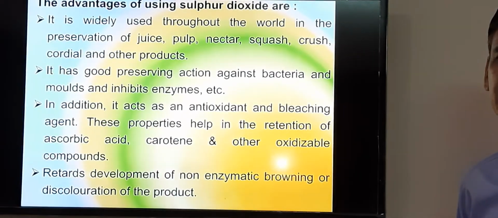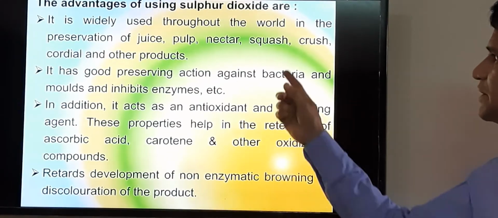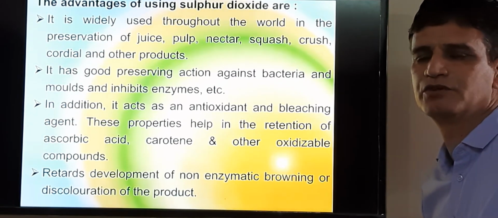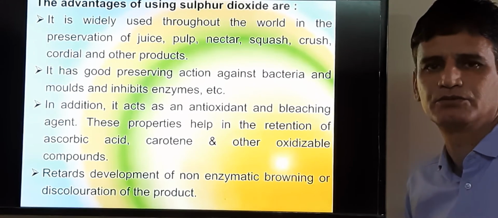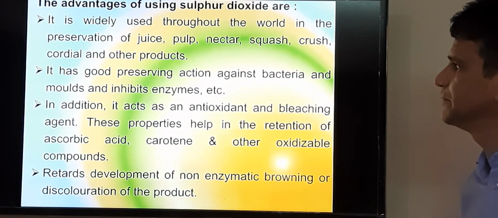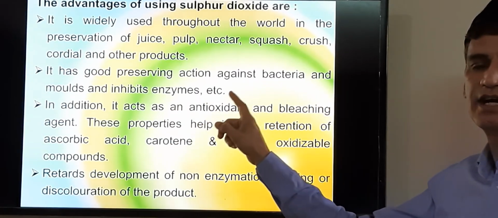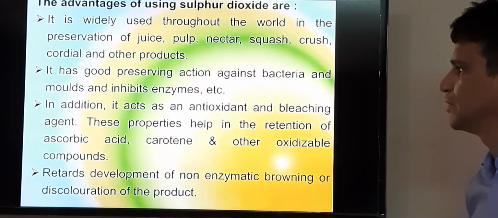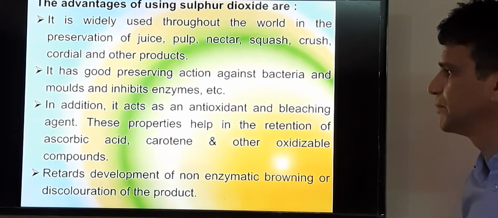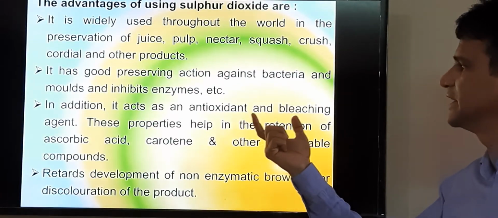As I already told you, in products where the TSS is less than 65% we can use this type of preservative, because in products where the TSS is more than 65%, the sugar itself acts as a preservative. So there is no need to add such a preservative. It has good preserving action against bacteria and mold, and it also inhibits enzyme action. So not only microbial decomposition, but the self decomposition of the food can also be prevented with the help of this KMS. It also acts as an antioxidant and bleaching agent.